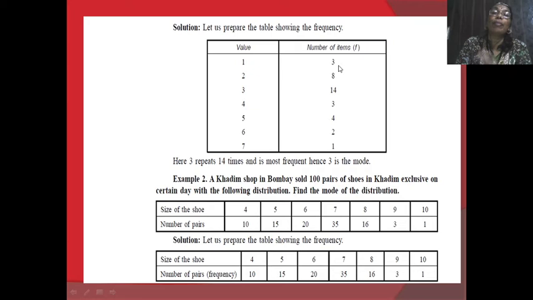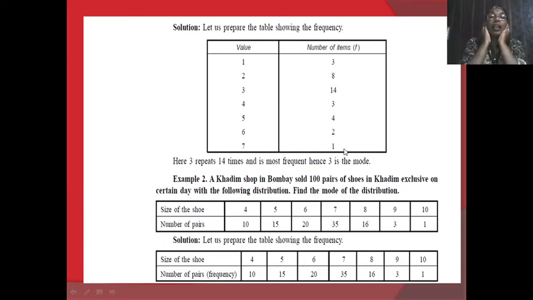Value 1 is repeated 3 times, that is the frequency. Value 2 is repeated 8 times, value 3 is repeated 14 times, value 4 is repeated 3 times, value 5 has a frequency of 4 times, value 6 has a frequency of 2, while value 7 has a frequency of one time. These are the values present in that data and their frequencies.